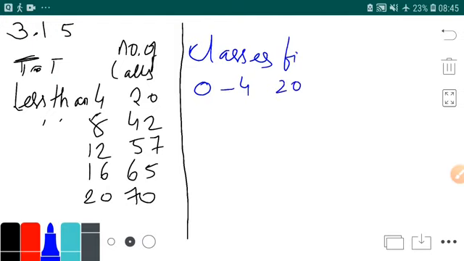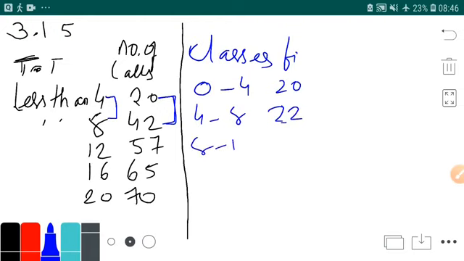Then class 4 to 8. Now what will be the frequency? It will be just the difference of these two. It's very simple. See, class 4 to 8, then frequency is the difference of these two. Now what is the difference of these two? 42 minus 20, that is 22.